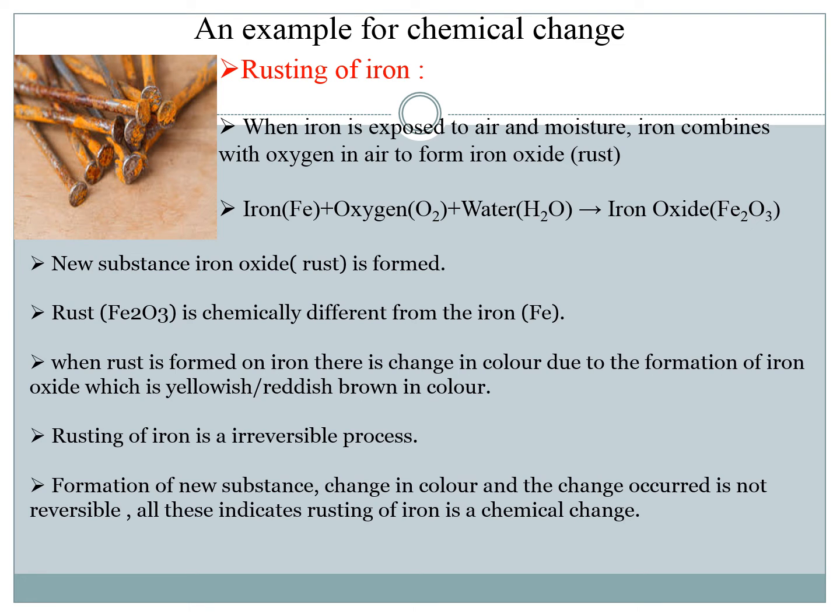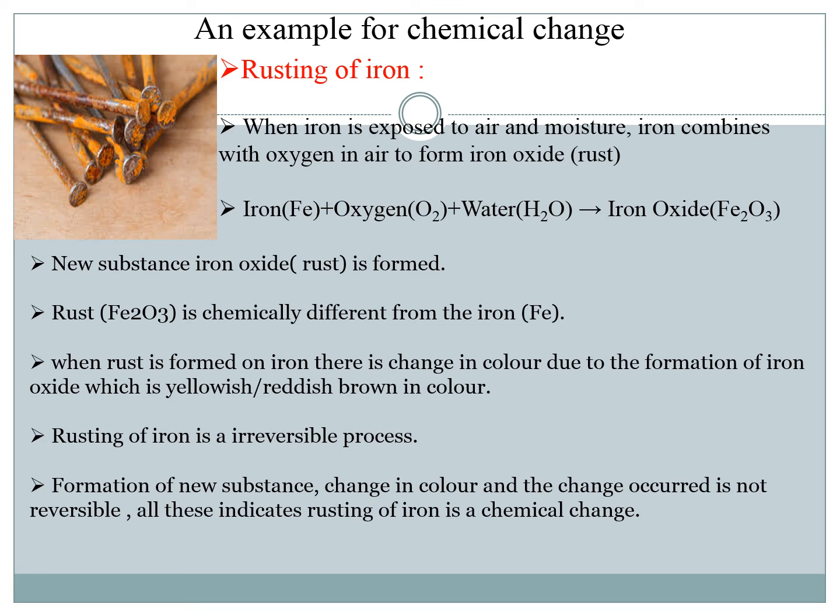Here we have taken rusting of iron as an example for chemical change. When iron is exposed to air and moisture, it combines with the oxygen present in air and the water vapor present as moisture in the atmosphere to form iron oxide, which is generally called rust. So when iron reacts with oxygen, iron oxide is formed, which is chemically different from the initial substance, that is, iron.